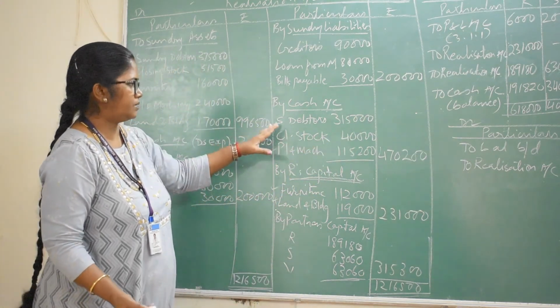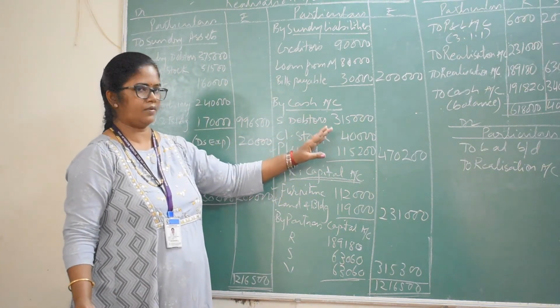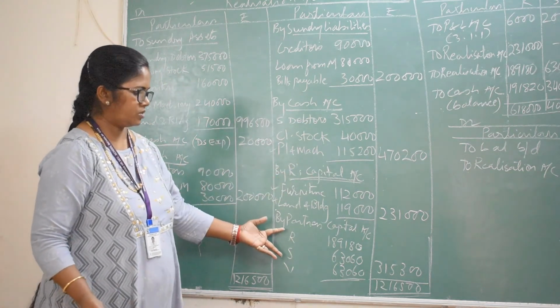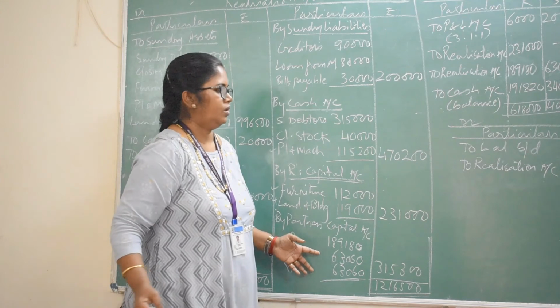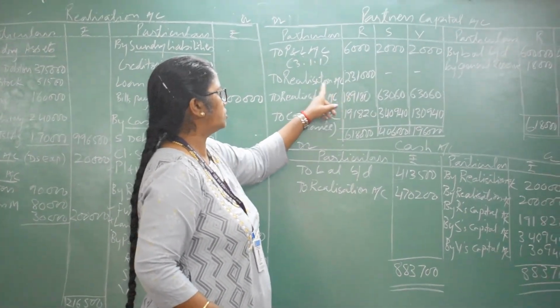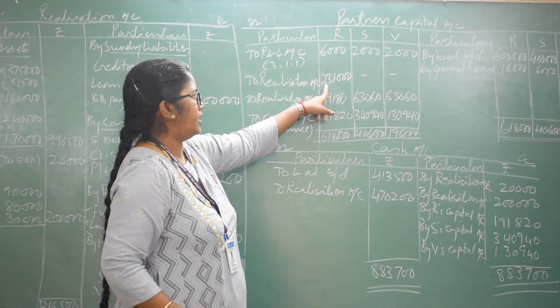Then we saw the adjustment. Whatever cash received, we have transferred here. Whatever cash paid, we transferred here. The balance is distributed in the profit sharing ratio. It will be transferred here as loss. And this is the entry for it.